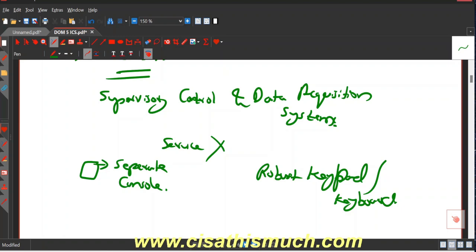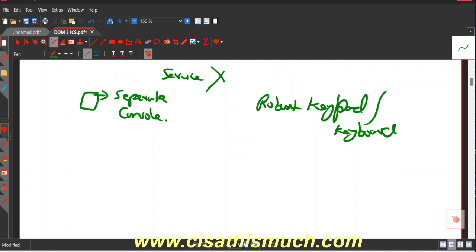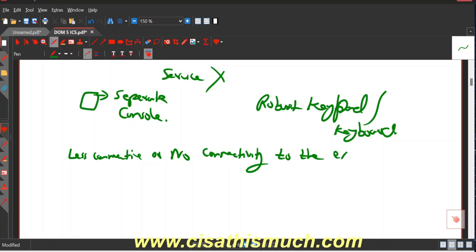However, they are usually in a closed user group. Usually they would not have connectivity with the external network, or you can say there would be less connectivity, or no connectivity to the external network, or to the internet, right?